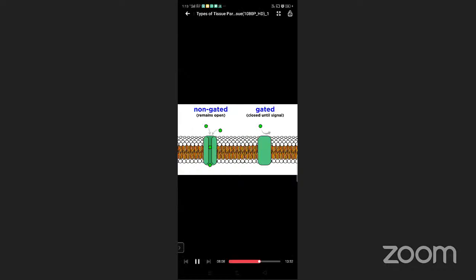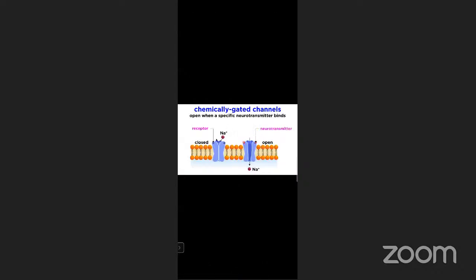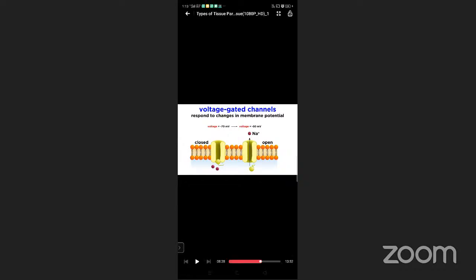Some of these are non-gated, meaning they remain open. Others are gated, meaning they are closed and only open as the result of a particular signal. Chemically gated channels open when a specific neurotransmitter binds. Voltage-gated channels respond to changes in the membrane potential. These voltage-gated channels are found in the nodes of Ranvier. And mechanically gated channels open when the receptor becomes physically deformed.